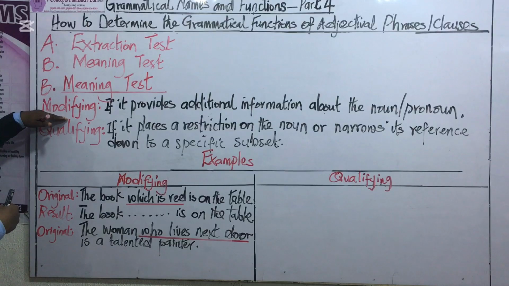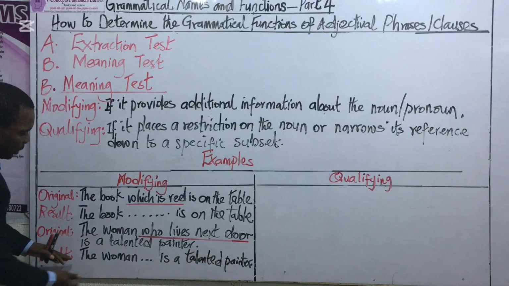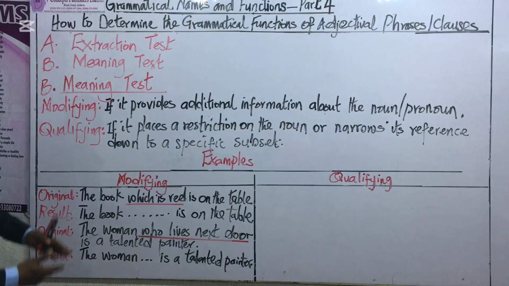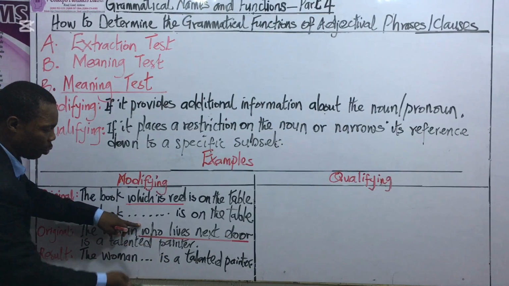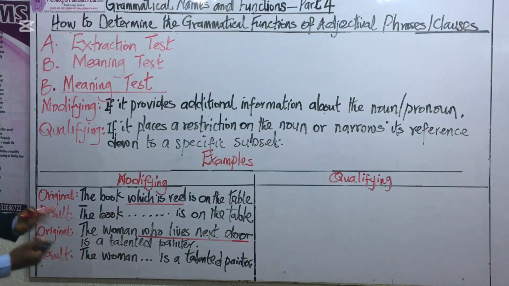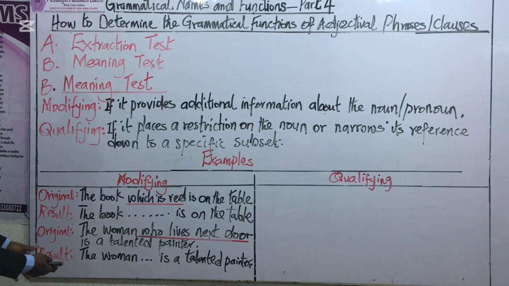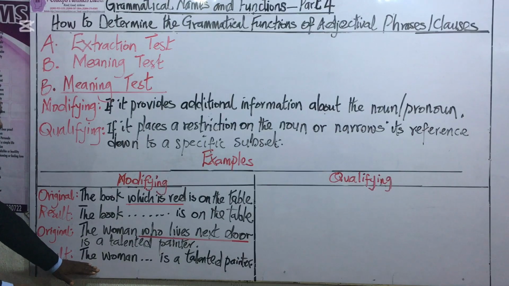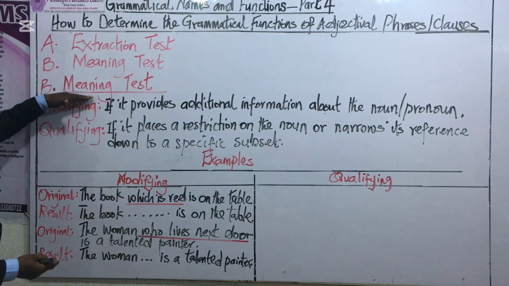Now, let's prove it. Here it is: the woman is a talented painter. So this sentence is still grammatically perfect without the descriptive clause, which is who lives next door. So that means who lives next door is just adding extra information descriptive of the woman. Therefore, the function of this clause is that of modification.